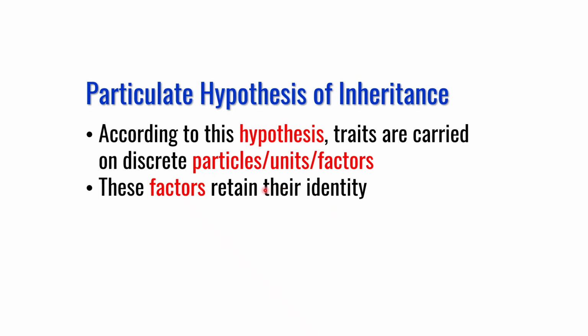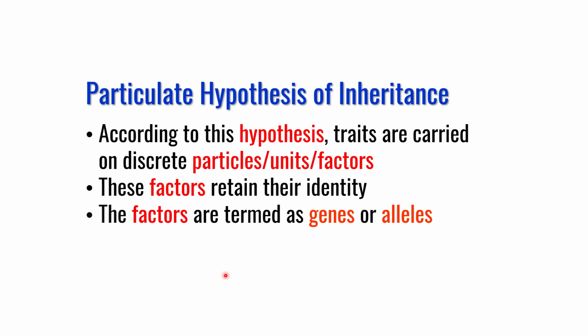Because of this, he used the term factors. Factors retain their identity during transmission. They are not lost, they are not mixed up. And these factors in modern terminology are called genes and alleles. This terminology was not used by Mendel. He used the term factors.